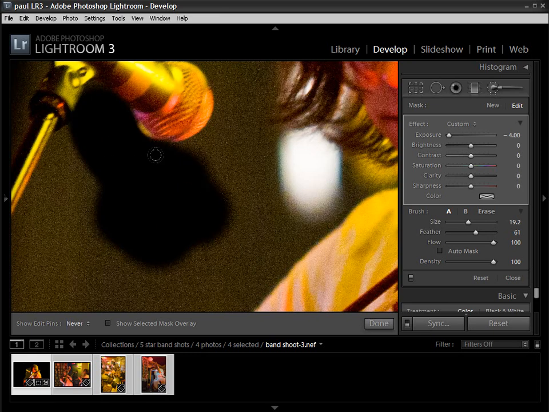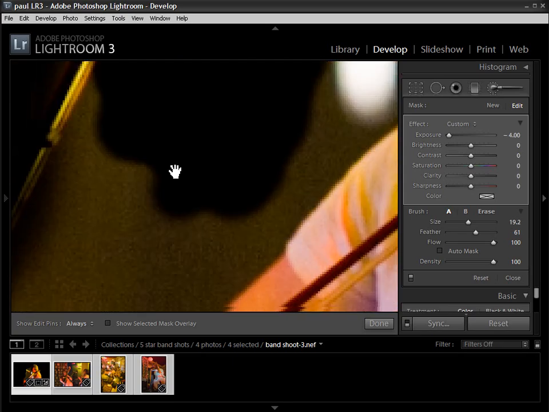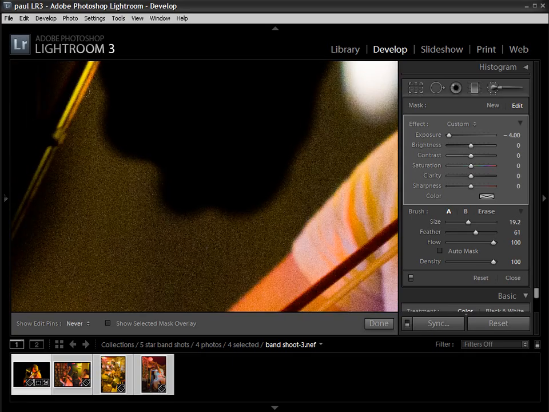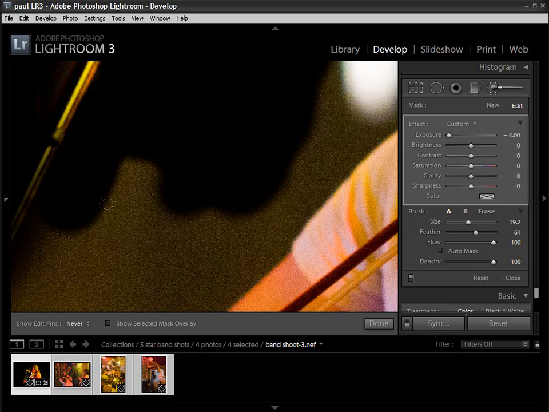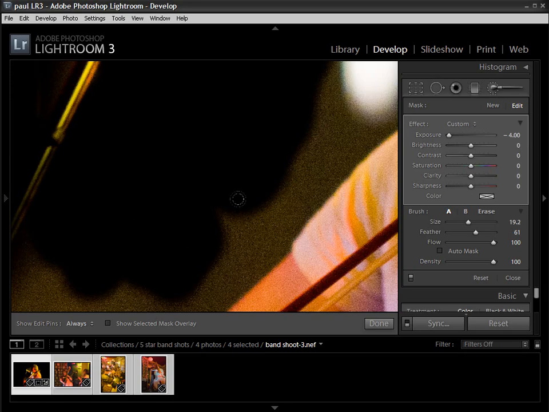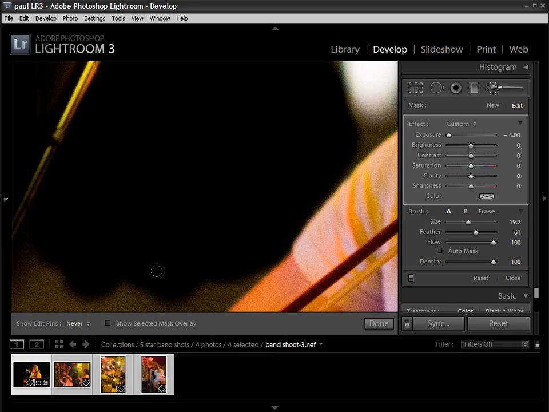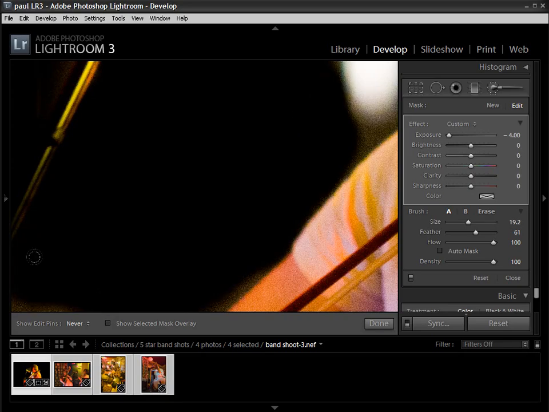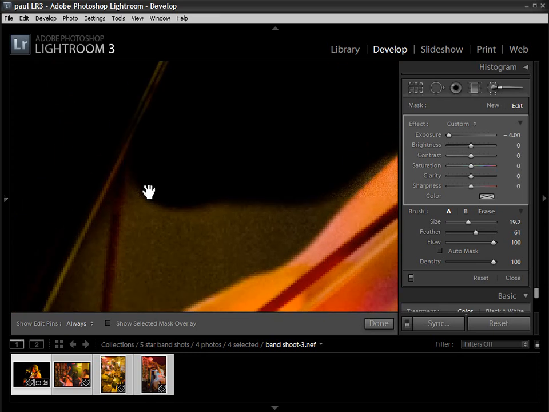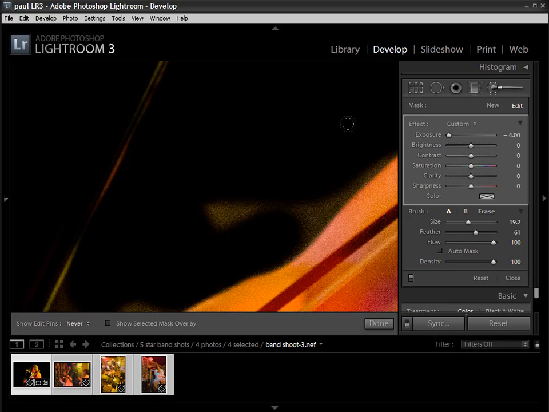of Lightroom. Just have to wait for the file to render there. So you can see I'm just going ahead and painting adjustments, holding down the space bar there just to scroll around with the image, and then I can continue to paint away. So I'd go all the way around these dark areas here, making them jet black, and that's going to really make our musicians stand out from the background.